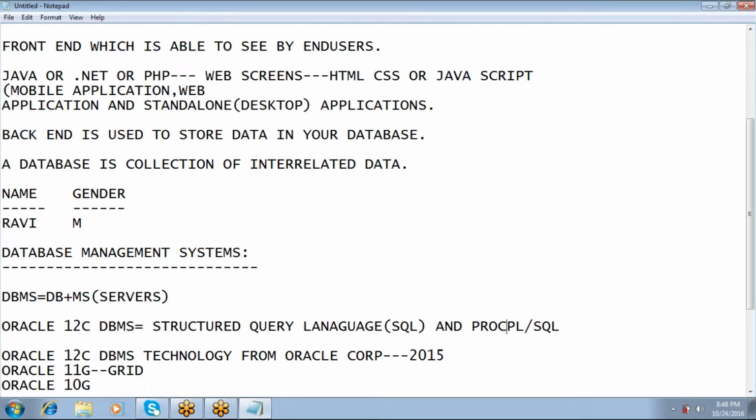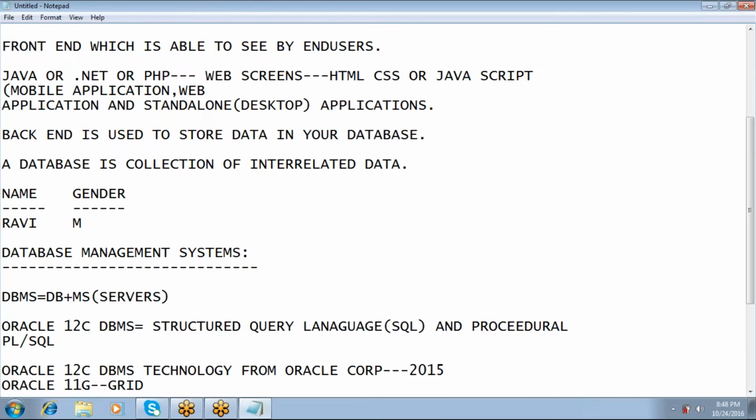PLSQL stands for procedural structured query language. PL stands for procedural, SQL stands for structured query language, which is used to write programs.